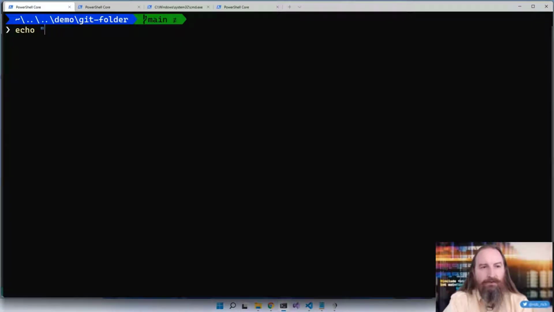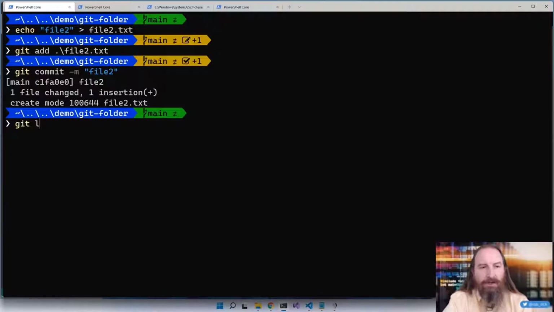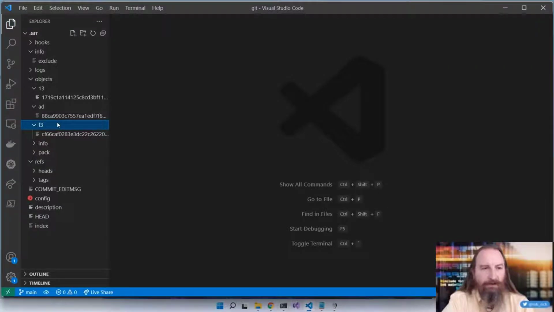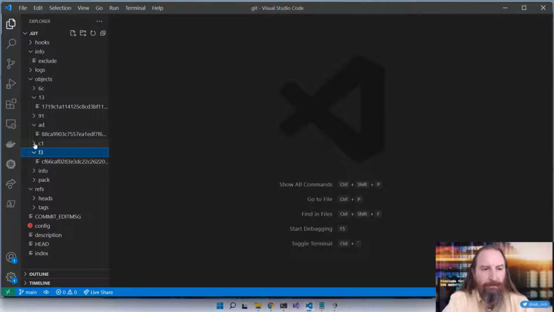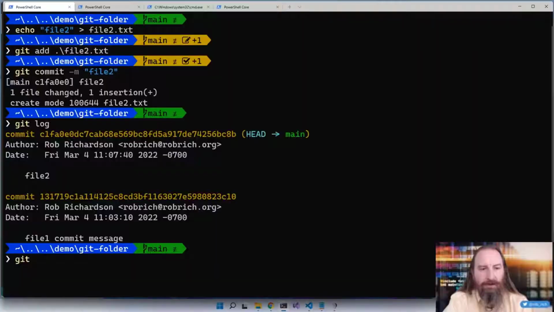Well, that's pretty cool. Let's do another commit, see if we get similar results. So I'm going to say echo file2, and I'll redirect that to file2.txt. Git add file2, git commit -m file2. And now we've committed that. If I do a git log, I see I have that original commit. I also have this new commit, C1FA. And looking in my objects folder, I now see I have a C1FA.